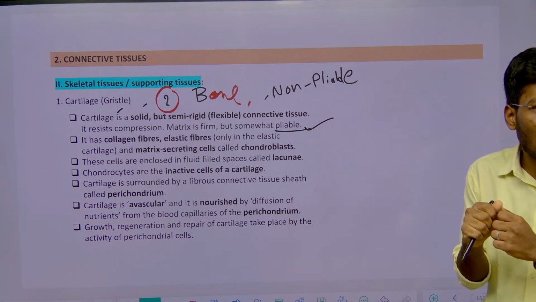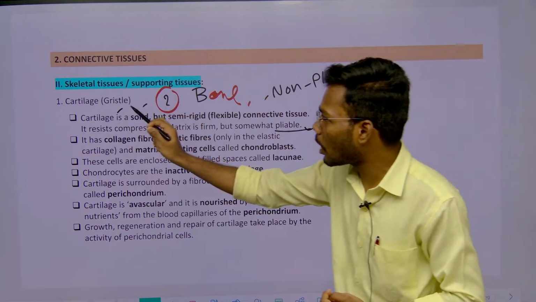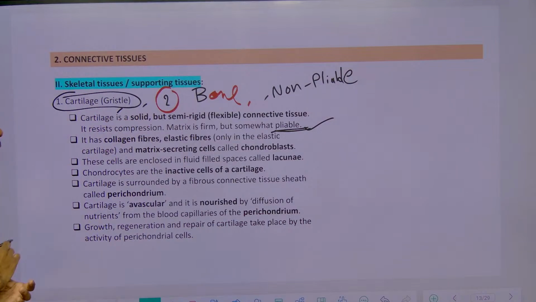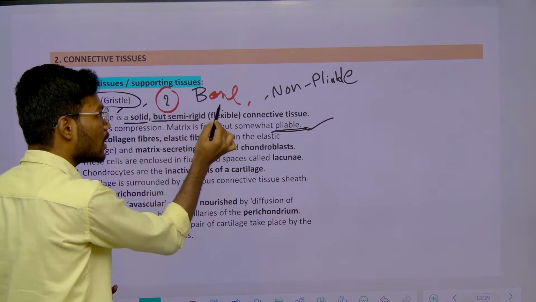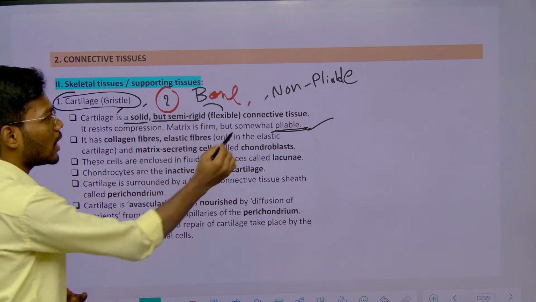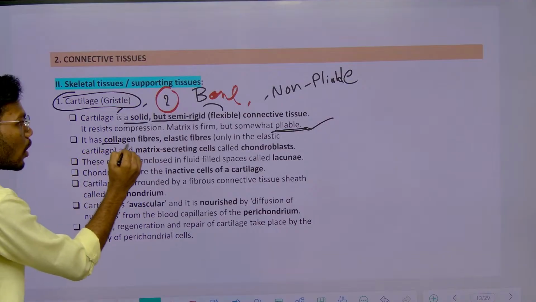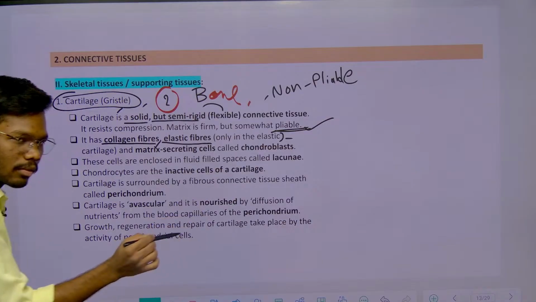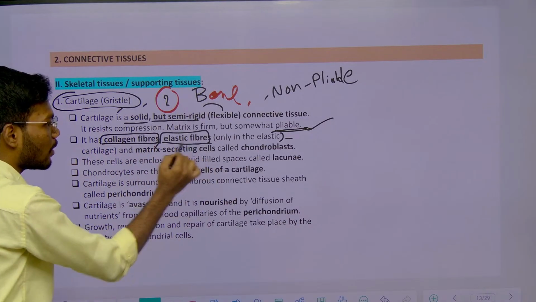It is not having the ability to bend. That property is not there in bone, whereas the property of ability to bend is seen in cartilage. It is solid but semi-rigid, which is nothing but the flexible property. So that is in this connective tissue, and it is made up of what? Collagen fibers, and also elastic fibers. So we have collagen fibers, elastic fibers also.